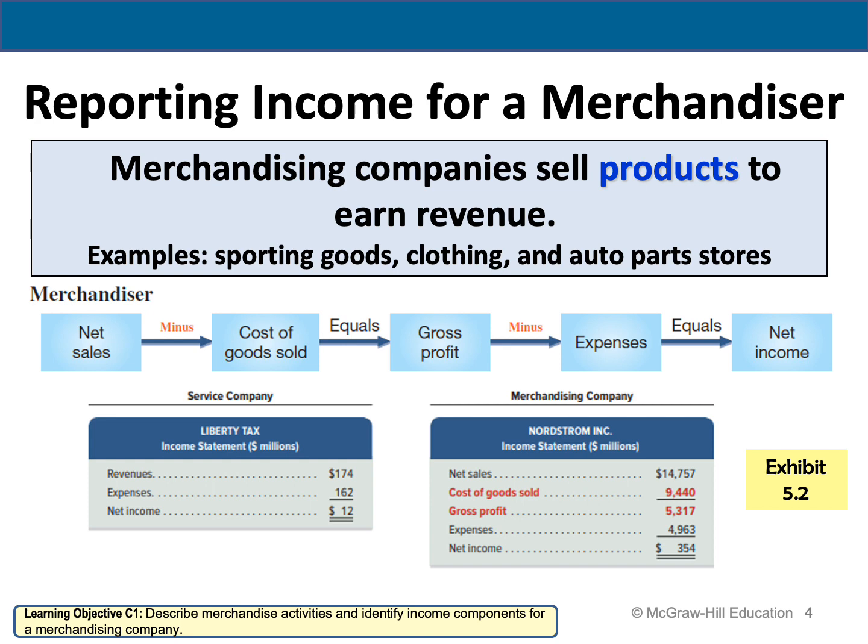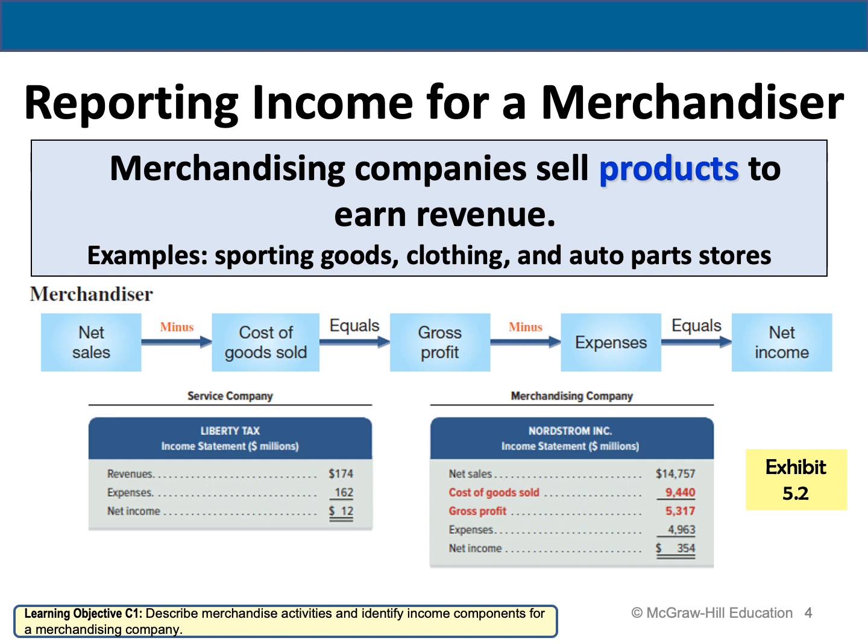In this chapter, we're going to learn about the merchandise company. So what do I mean by merchandising companies? Those companies that sell products to earn revenue. For example, if I'm a company that sells sporting goods, I'm going to consider myself a merchandise company. Why? Because I'm selling products. If I'm a company that sells clothing, then I'm going to consider it a merchandise company. Again, why? Because they sell products. And also auto parts stores.